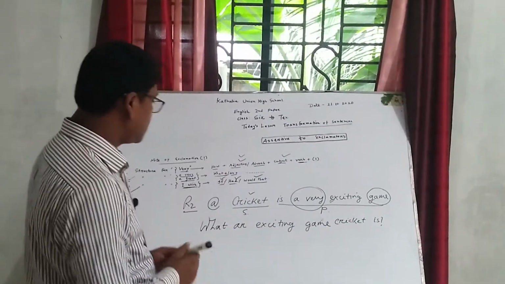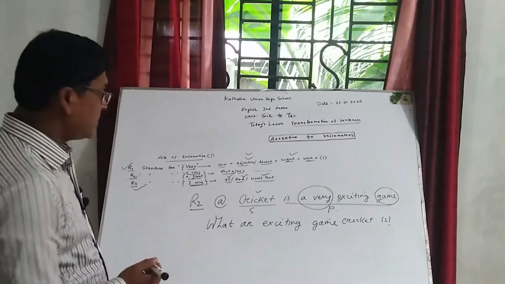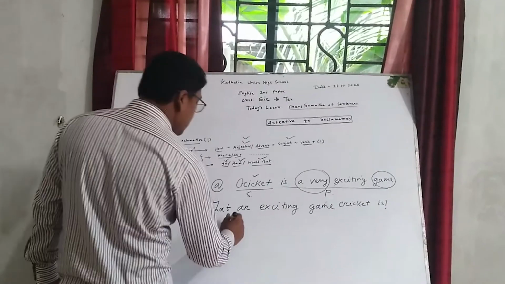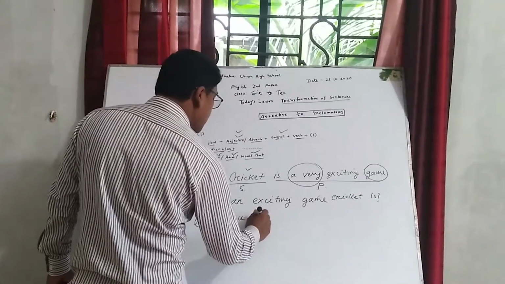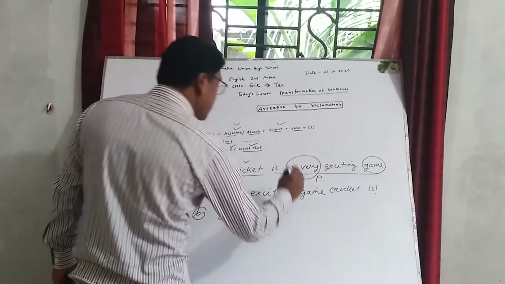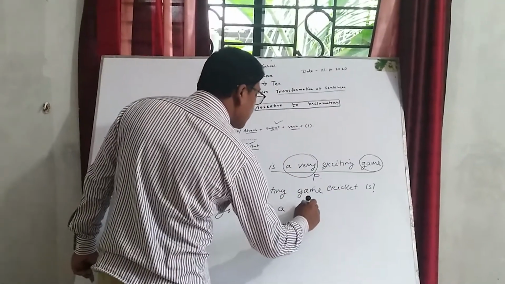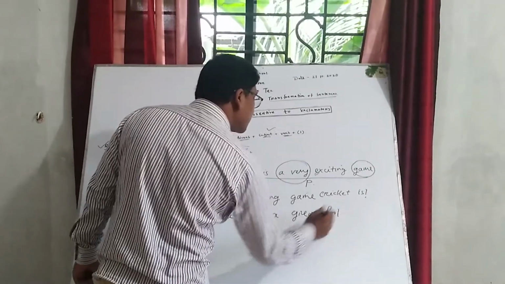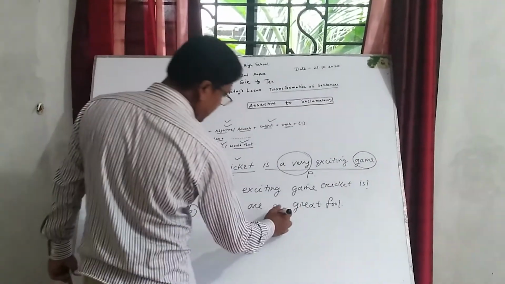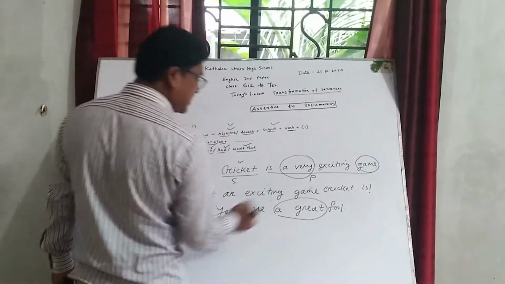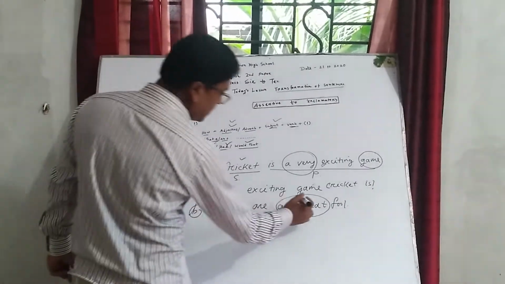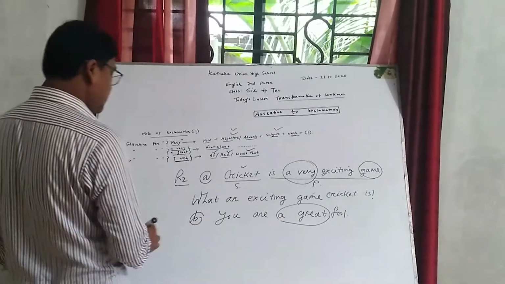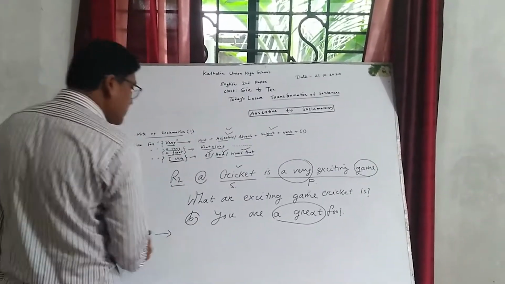Okay, dear students, next I am coming to another sentence. You are a great fool. Okay, dear students, here "great", this word will be deleted. Okay, in place of it, at the beginning of the sentence I have to write "what".